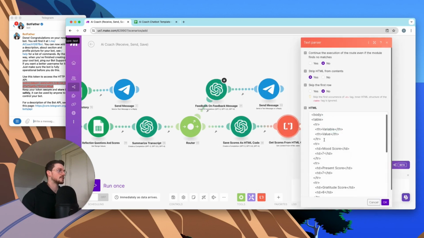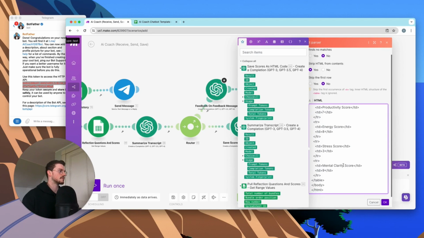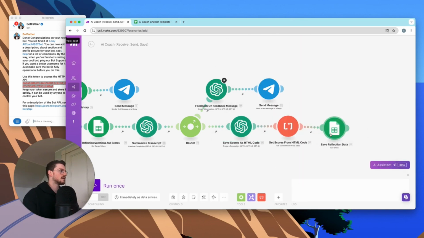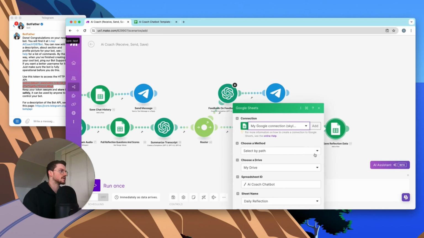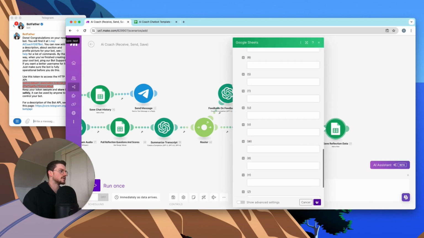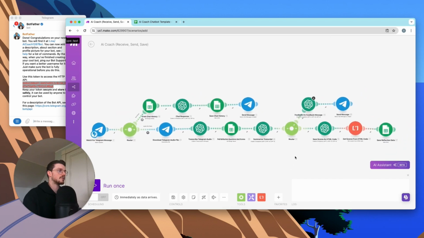And then get scores from HTML. So this is again going to take... Sorry, this is wrong here. We need to select this result right here, and then save reflection. We're going to select this, and then it should save all of the reflection that we get. So that is pretty much the whole thing there.